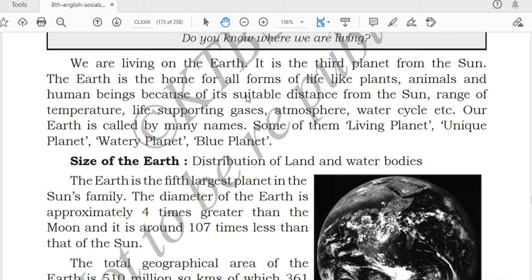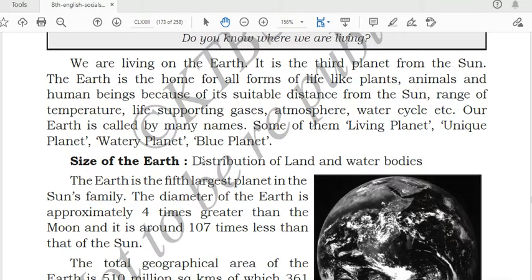Because of its distance from the sun, the range of temperature is suitable, and many gases are also present in the atmosphere. Because of the water cycle and other features, life is possible on the Earth.